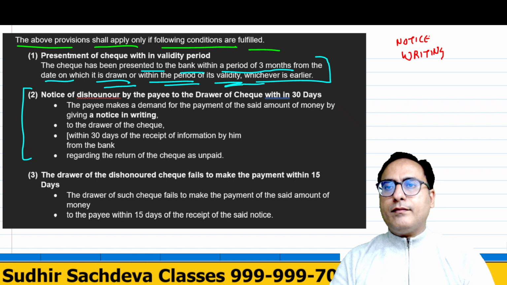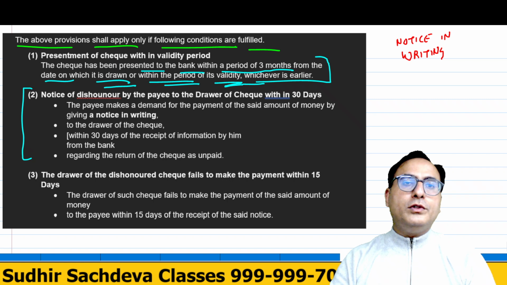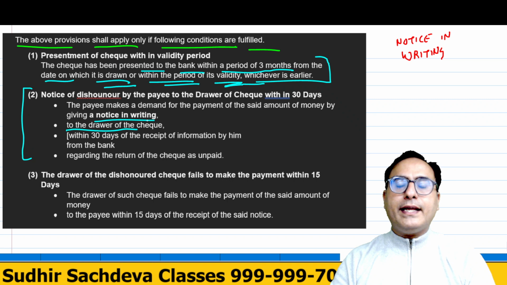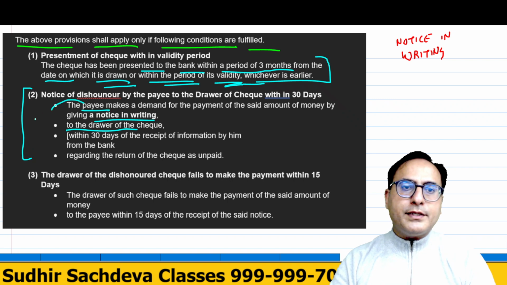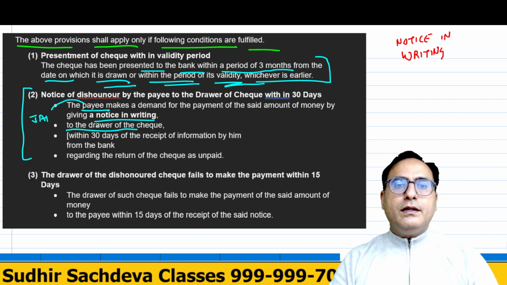Notice in writing, to whom? To the drawer of the check. Who is the drawer of the check? Notice in writing must be given by the payee. Who is the payee? Mr. J. Notice in writing will be given to the drawer of the check.